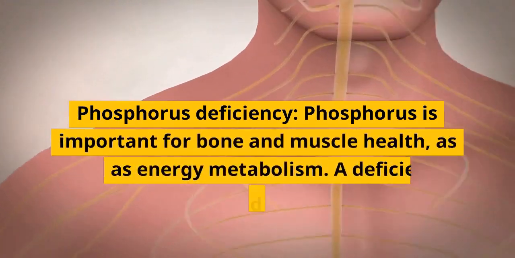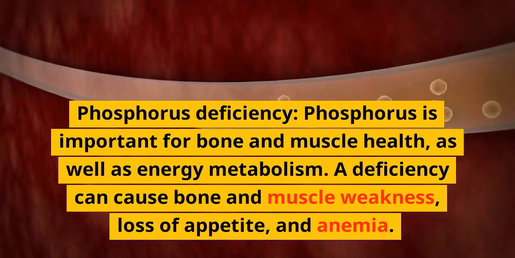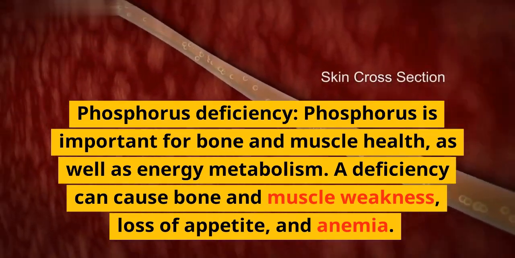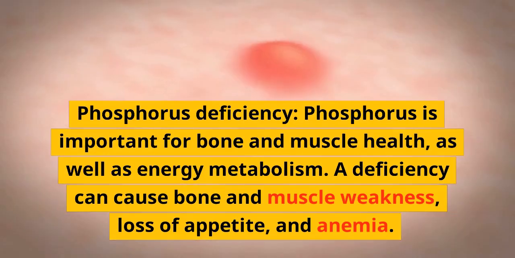Phosphorus deficiency. Phosphorus is important for bone and muscle health, as well as energy metabolism. A deficiency can cause bone and muscle weakness, loss of appetite, and anemia.